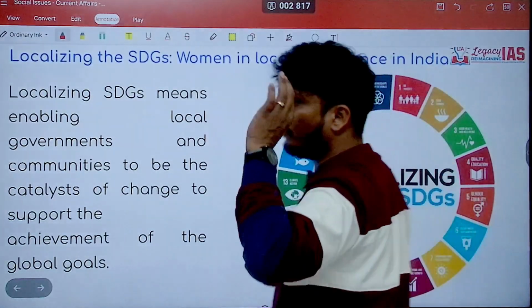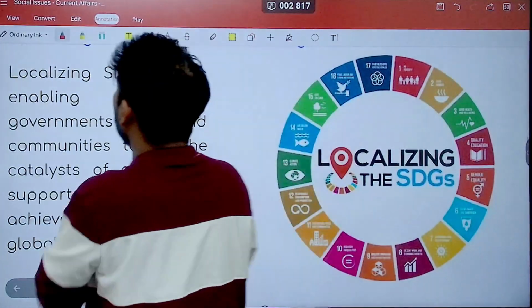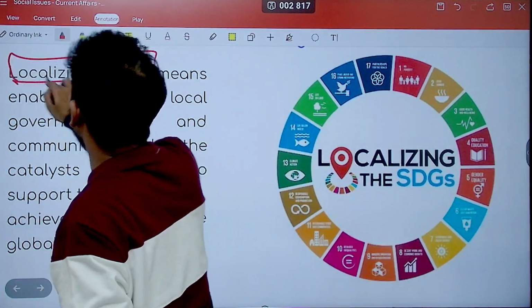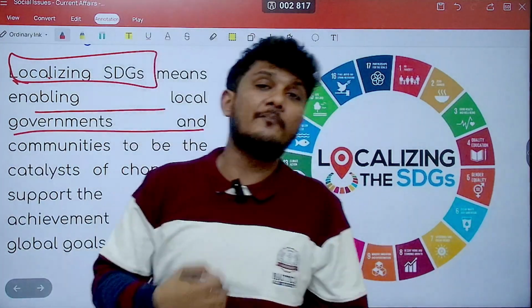So remember, this particular event took place at the United Nations headquarters. Now, what does localizing SDGs mean? It means enabling the local government and communities.